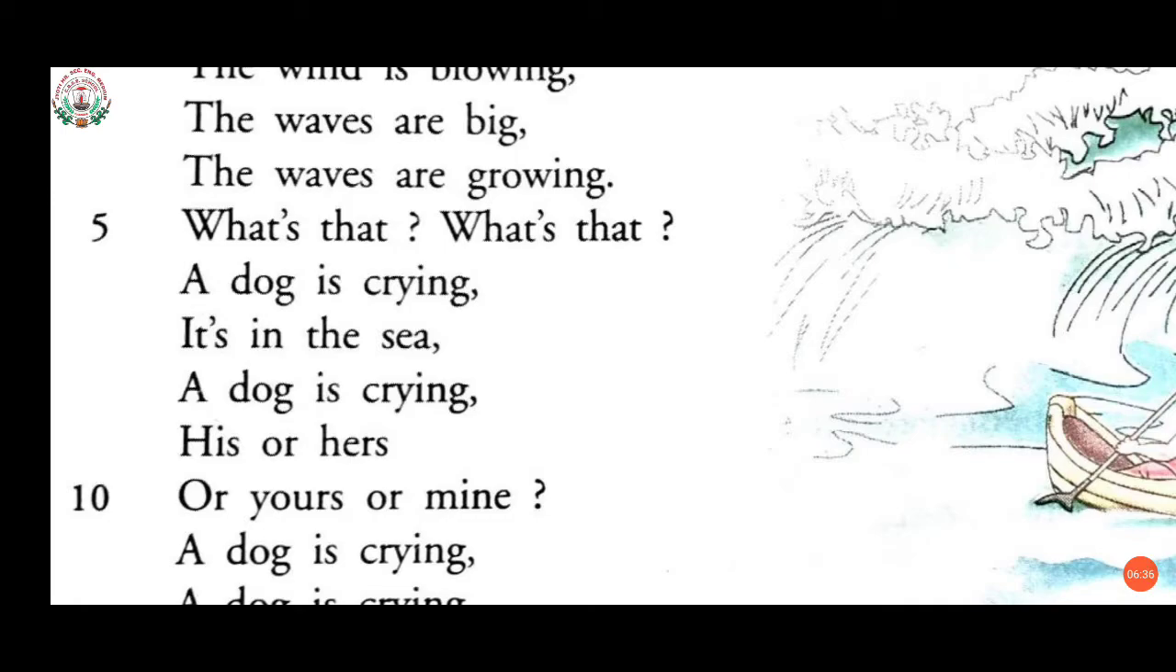A dog is crying, it's in the sea. A dog is crying, his or hers, or yours or mine. Now, what did he see there in the sea? The poet saw a dog, and that dog was crying in the sea. He is asking about the dog, whose dog is there in the sea? It's his or hers, or yours or mine.